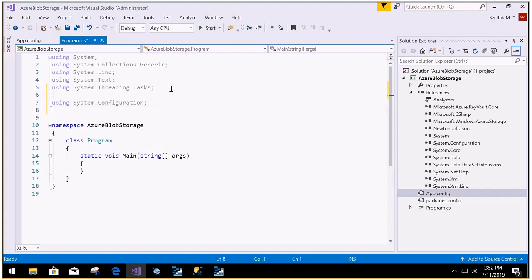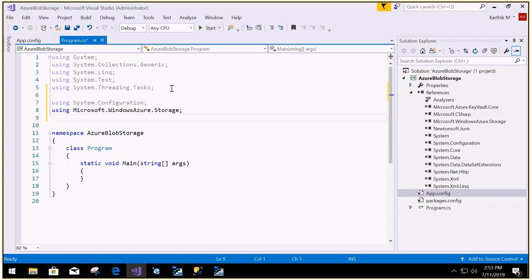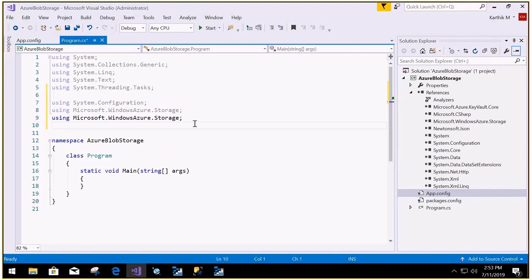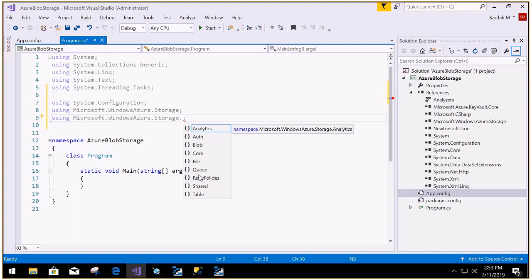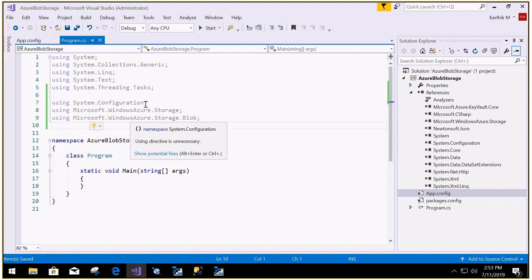And I want to work with Windows Azure storage, so you can specify Microsoft.WindowsAzure.Storage. Then in the storage, I want to work with a particular kind. Dot, you can see blob, queue, file, table. I want to work with blob, so I'm just selecting blob. So System.Configuration, Microsoft.WindowsAzure.Storage, Storage.Blob.